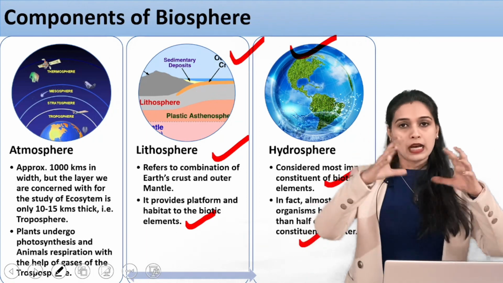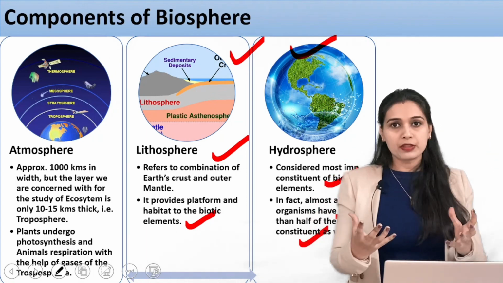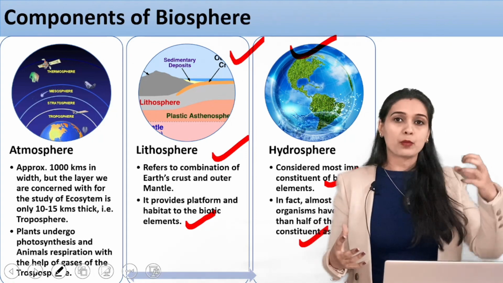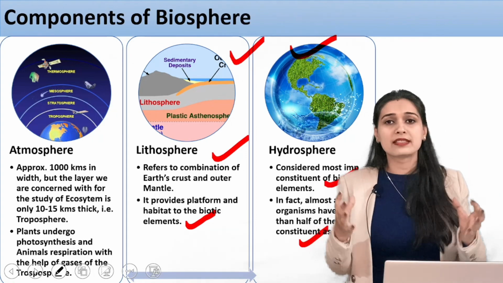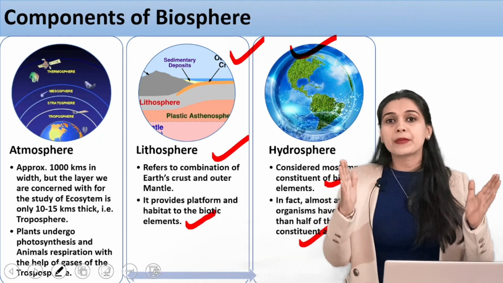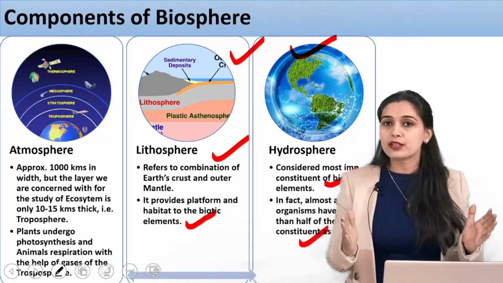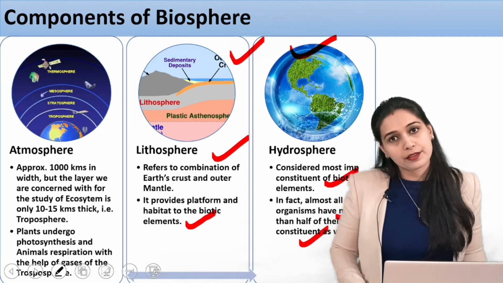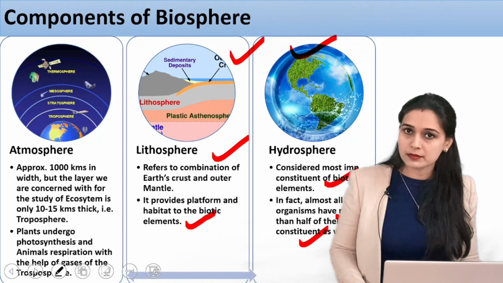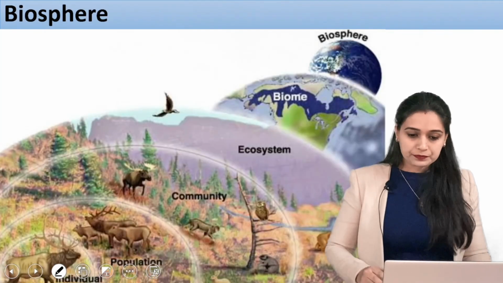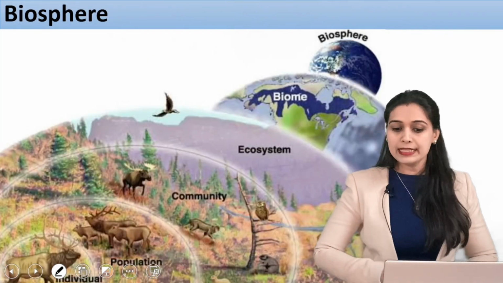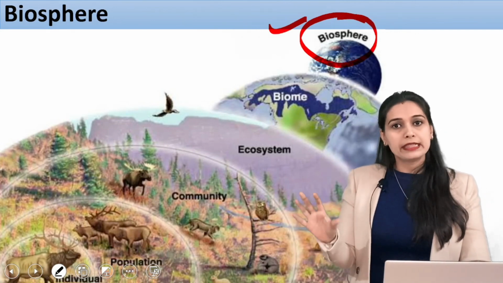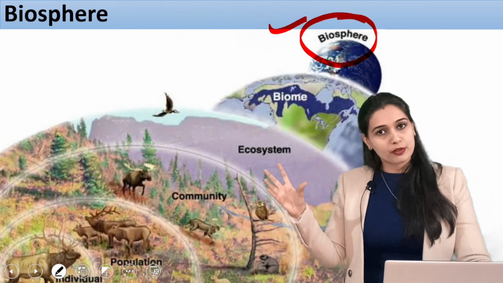So we have understood that we are talking about the biosphere. The biosphere is where life exists. For life to exist, we need the atmosphere, lithosphere and hydrosphere. These are the important components of the biosphere, which provide the essential nutrients needed for these life forms to exist. We have studied the biosphere in detail and understood it very clearly. These are the areas where life forms are present.